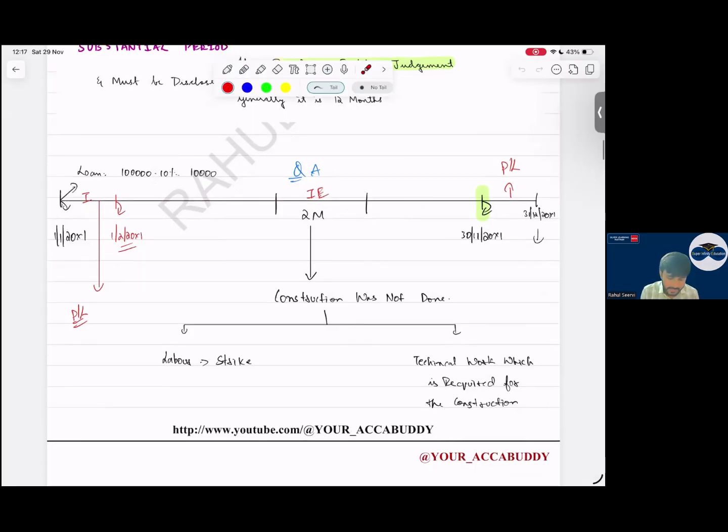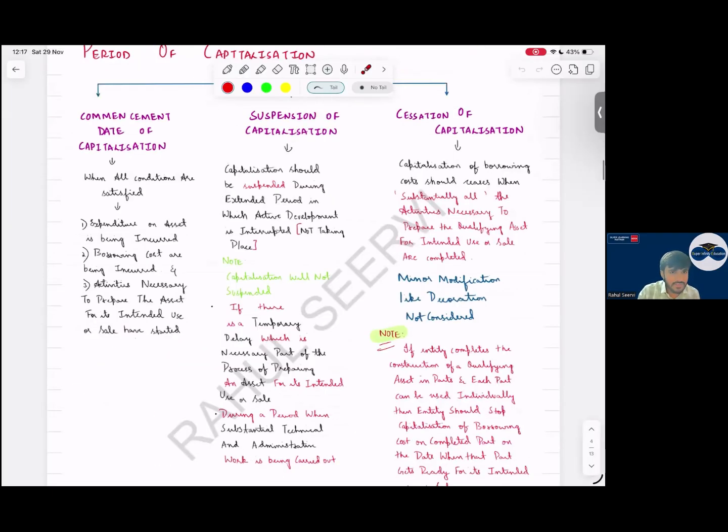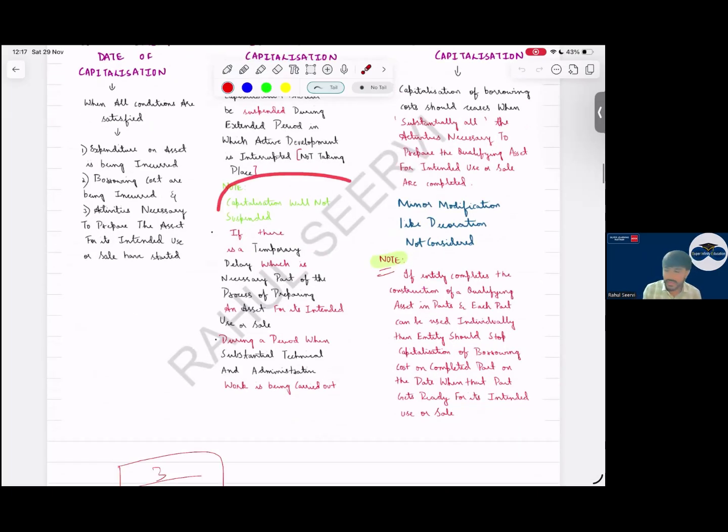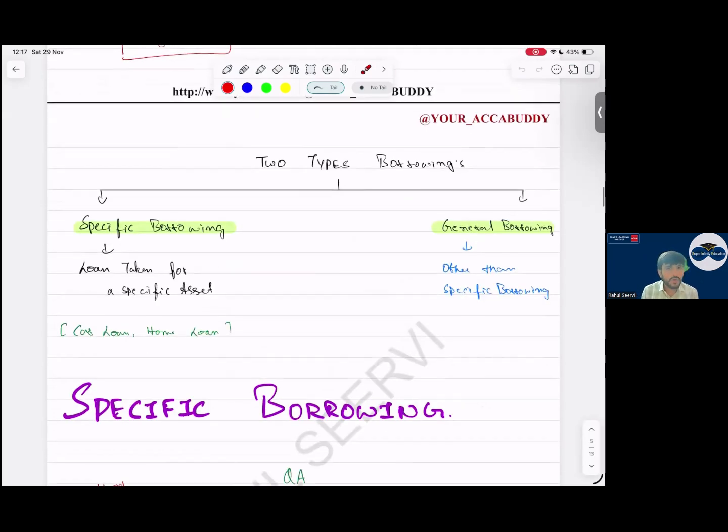No, better. Simple. So see, capitalization should be suspended during an extended period in which development is interrupted. In that case, we will not do the calculation here, we will ignore it. But capitalization will not be suspended when the construction was not completed because the activity which is done is required here, like watering, any technical work going on, etc. In that case, then two types of borrowing.